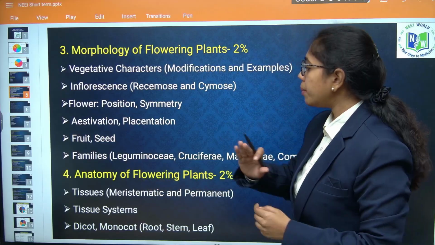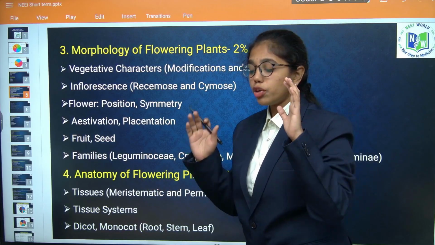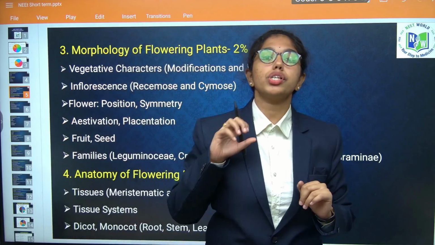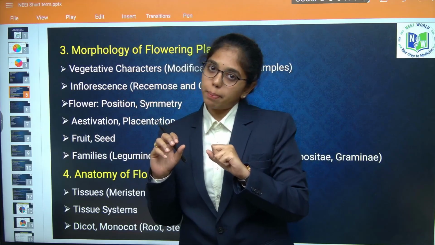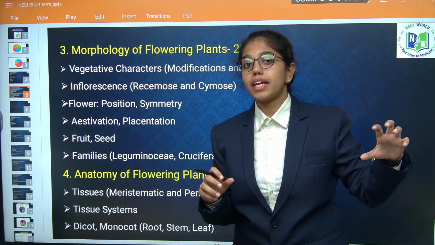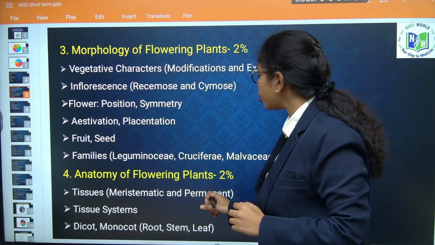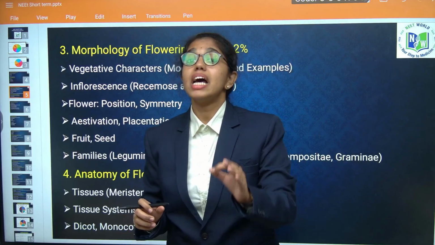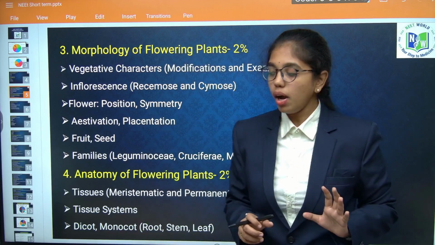Next, anatomy of flowering plants. If you divide this chapter into 3 criteria, that is tissues, tissue systems and dicot monocot plants. Under tissues, you have to focus on meristematic tissues and permanent tissues. Most of the times the questions are asked from the tissues. Statement based questions are also asked.